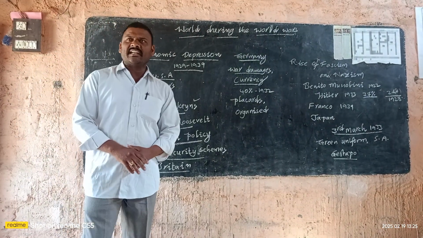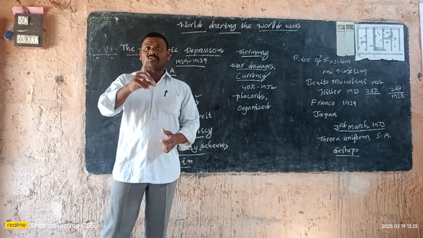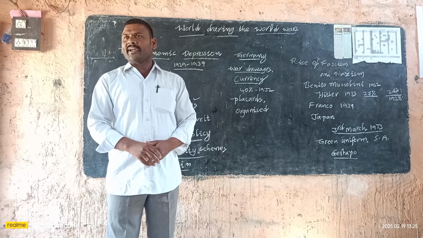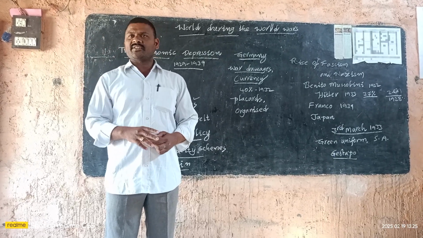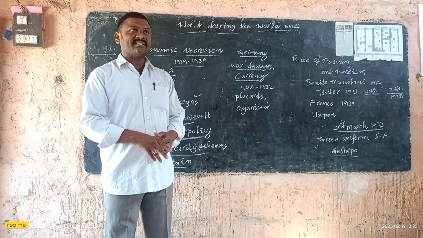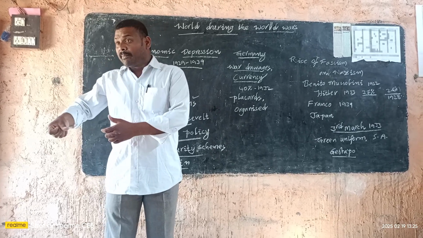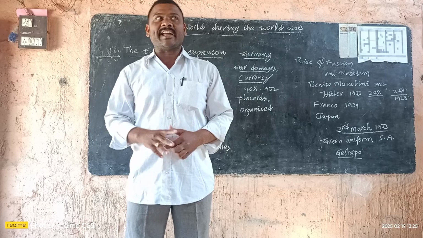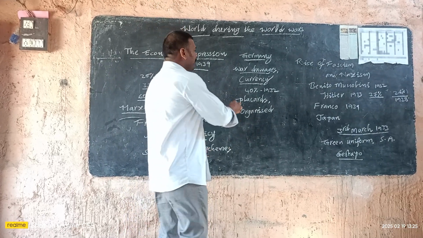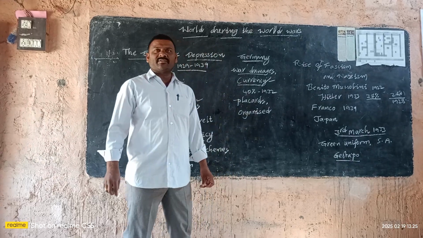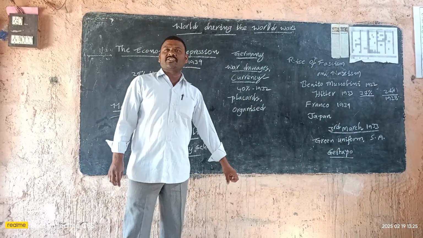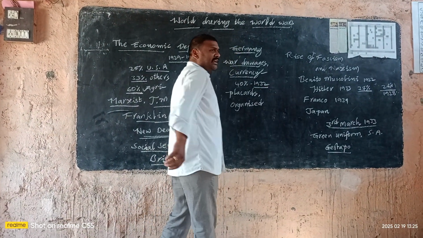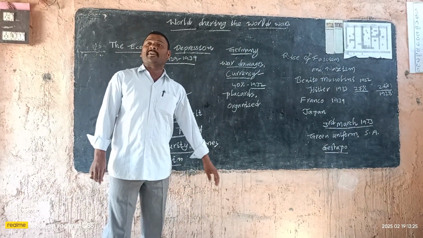So one could say that to buy a loaf of bread, one had to carry a bag of currency notes. Generally, if you want to buy a loaf of bread, just 10 rupees we take to the Kirana shop. But in those days in Germany, to buy a loaf of bread, a bag of currency notes was carried to the Kirana shop. Why? Because the currency notes lost their value. For which purpose were the currency notes printed? To pay the war damages to the victorious powers.